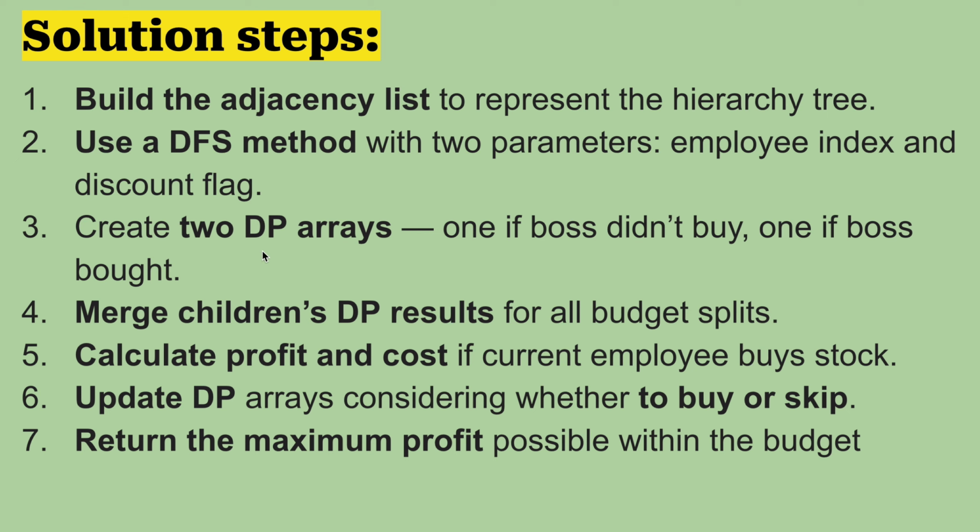Then we'll create two DP arrays, one if the boss didn't buy and one if the boss bought. If the boss didn't buy, then the flag will work or not, that we'll see, right? And another only if the boss bought, right? So two DP arrays will be created there. Then we'll merge the children's DP results for all the budget splits, and then we'll calculate the profit and the cost if the current employee buys the stock. After that, we'll update the DP arrays, right, to buy or skip. Either we're doing buy or skip. And finally, we'll return the maximum profit, right?